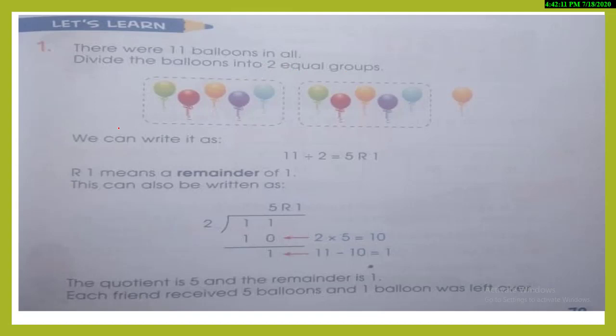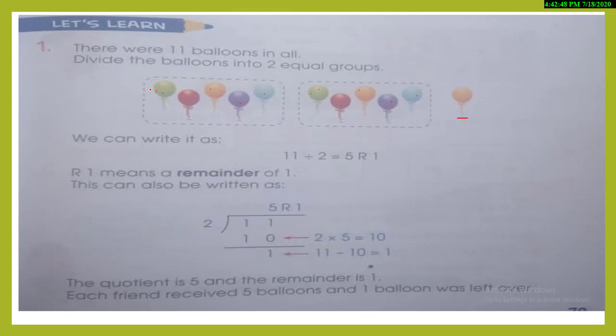So how do you make the groups? Let me tell you. You will put one balloon in one group and the other balloon in the other group. Let's count. 1, 2, 3, 4, 5, 6, 7, 8, 9, 10, 11. The 11th one is left, because if you put it over here, the number of balloons in the groups will not be equal. So this balloon is left. We can't divide it into a group. So we can write it like this: 11 divided by 2.